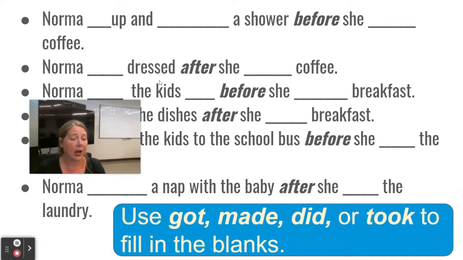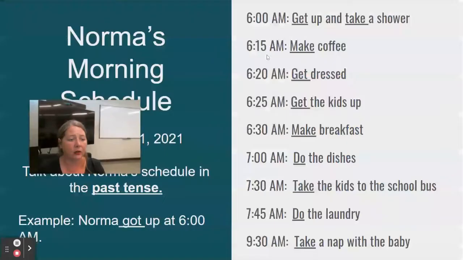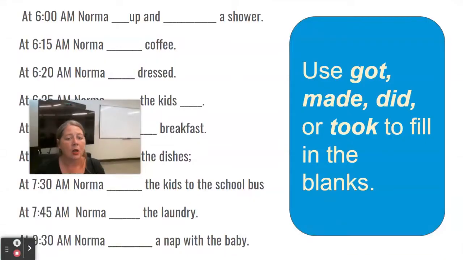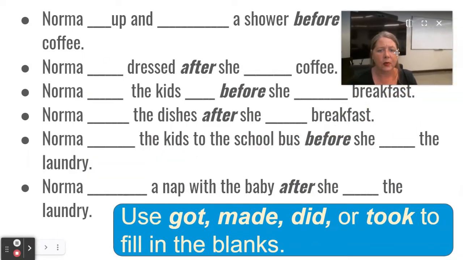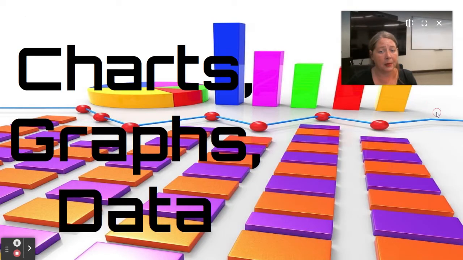Norma got dressed after she made coffee, right? So you can go back to her schedule, but they're pretty much all in order, right? So use got, made, did, or took to talk about Norma's schedule and practice some of the most popular irregular